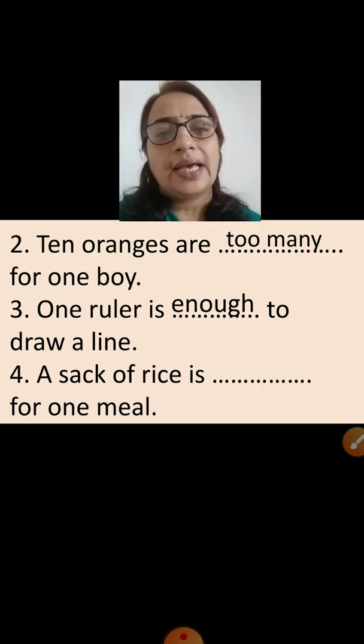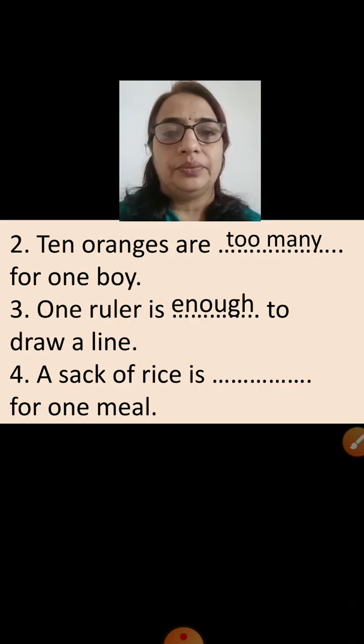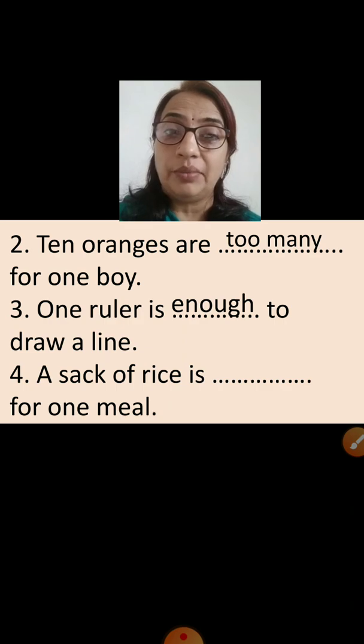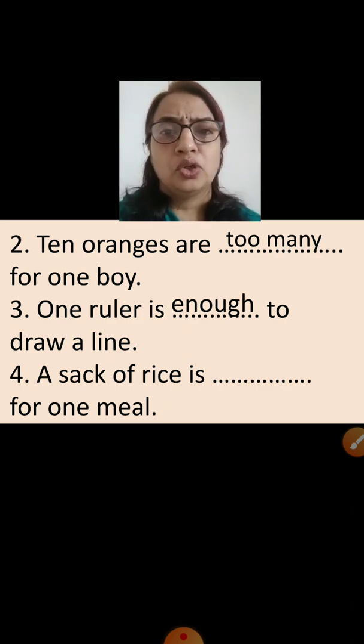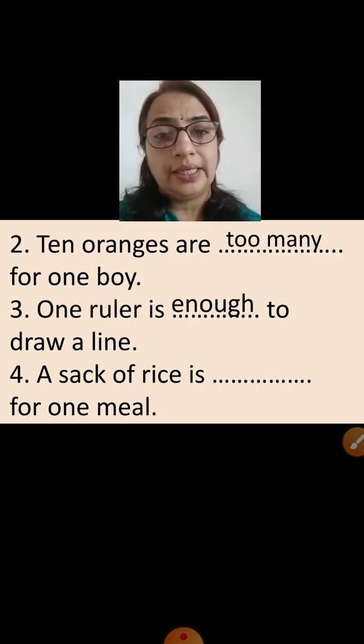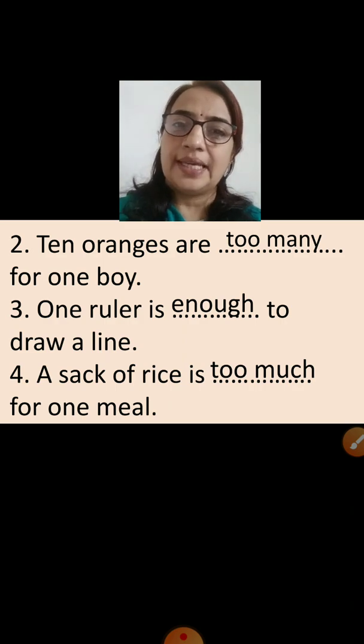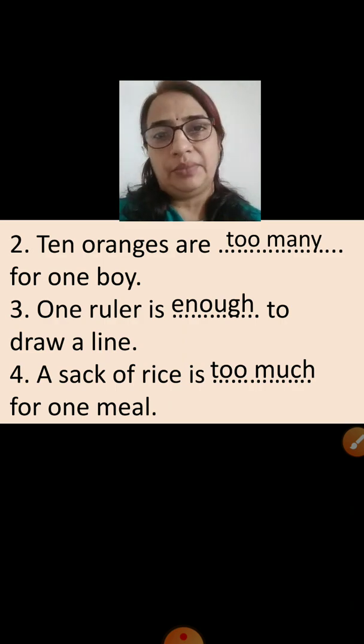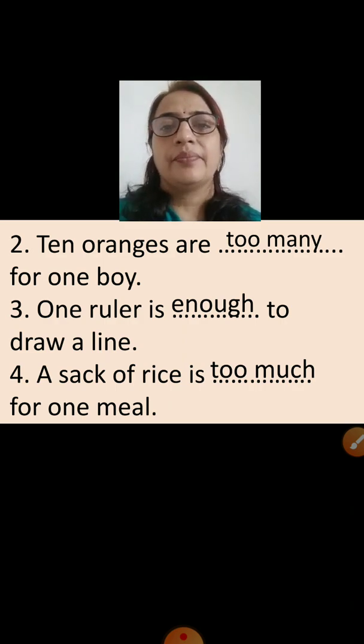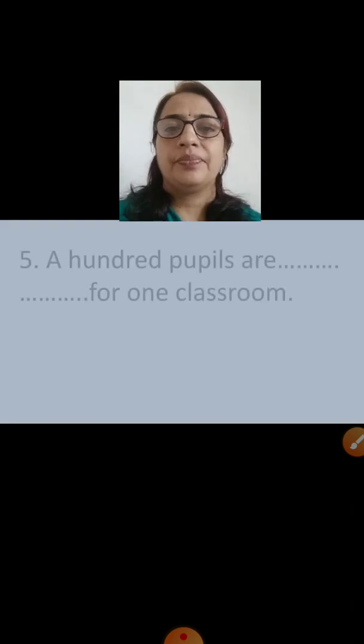A sack of rice is dash for 1 meal. Enough? Not enough? Too much or too many? You are correct. A sack of rice is too much for 1 meal. Okay. Let's move ahead.